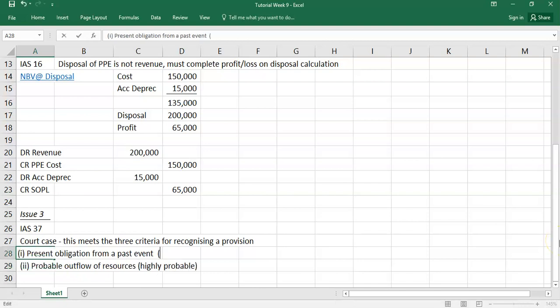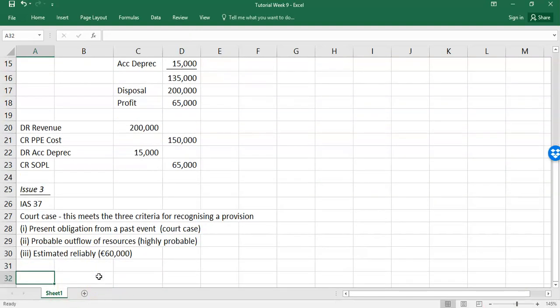So I put here court case. So it's highly probable, so that means as long as it's more likely than not, it's going to be allowed. And can it be estimated reliably? And it can be, because you're told 60k. So all 3 criteria are met there. So that means you should recognize a provision.